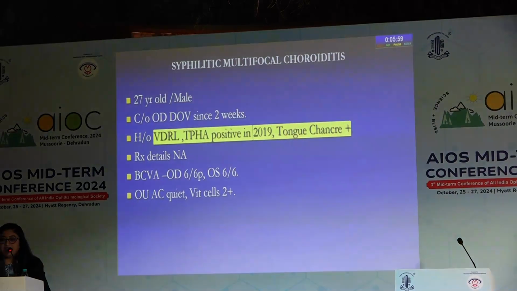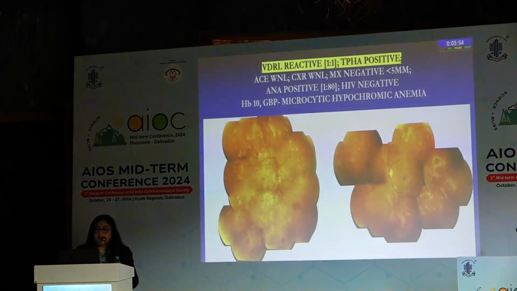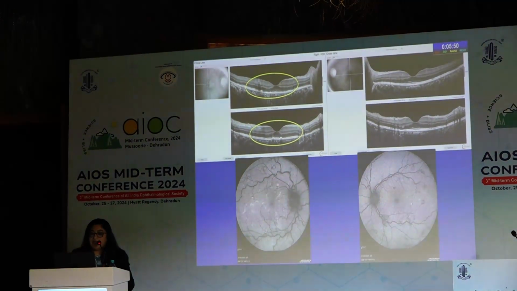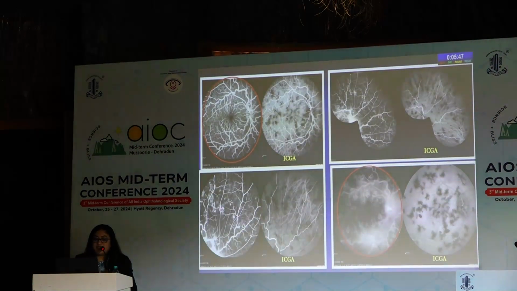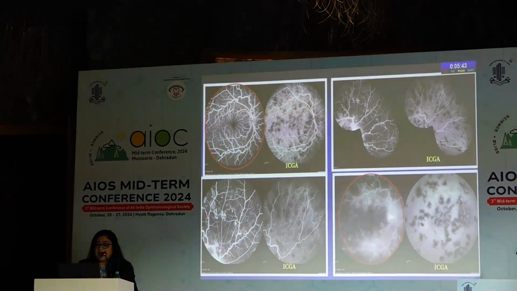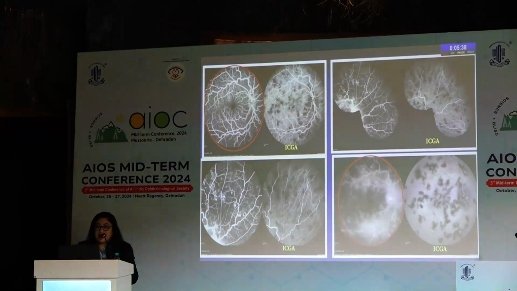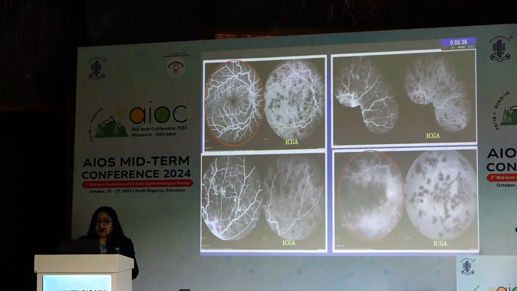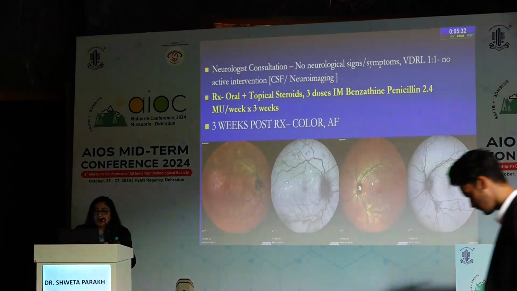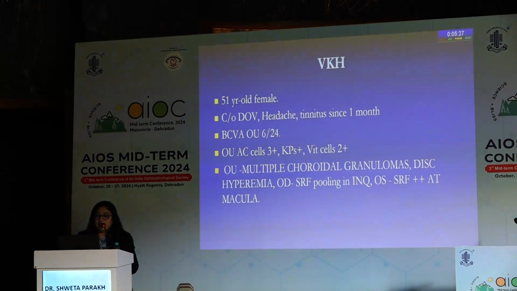This was a case of syphilitic multifocal choroiditis in a young male who was TPHA-VDRL positive with a very florid picture at presentation. We could see different lesions in different stages of healing: perivascular staining, intense perivascular staining, disc staining, and lesion staining in the late stages, and multiple hypocyanescent spots in the early, mid, and late phases of the ICG in both eyes. The patient was treated with topical steroids and benzathine penicillin and responded well to treatment.